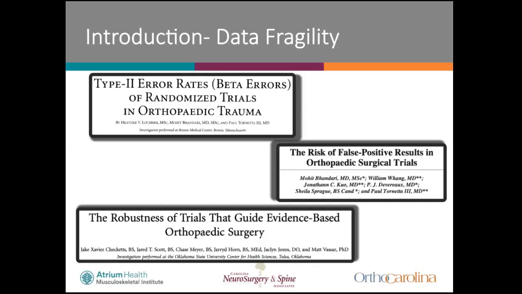Data fragility, sometimes measured using a fragility index score, refers to the amount of event rate manipulation required to toggle between significant and insignificant interpretations of the study result. So the most fragile data is commonly seen in underpowered studies where a few patients experience the outcome of interest. In research studies, the lower the power, the higher the chance of misleading statistical results, or type 1 and 2 errors. Likewise, for diagnostic test accuracy, the lower the probability of disease, the higher the chance of misleading test results, namely false positives and negatives.